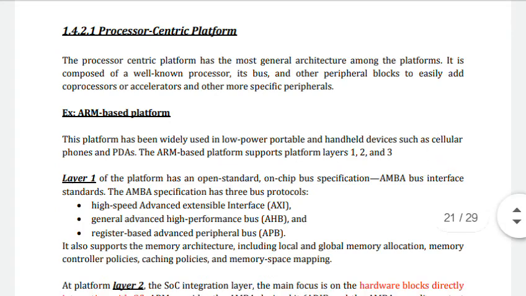First one, processor centric platform. What is processor centric platform? This processor-centric platform has the most general architecture among the platforms.